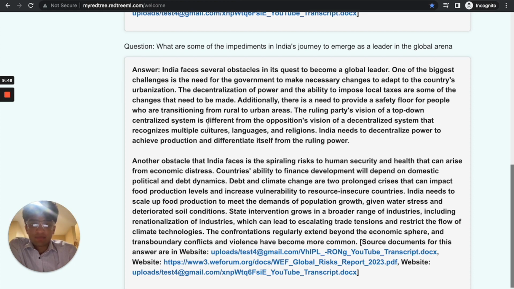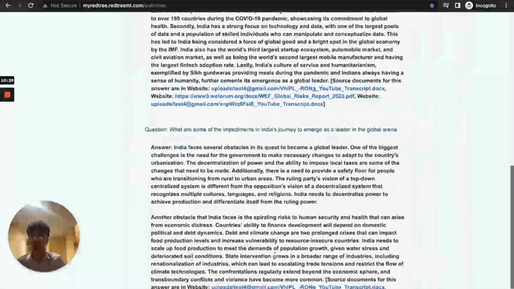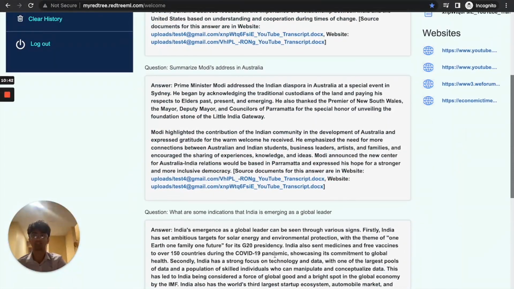And here you can see it provides detailed information about the obstacles in India's quest to become a global leader, as well as the sources where it found this, which is very important. And with this report, the journalist can actually create an article with comprehensive information covering both sides of the argument.